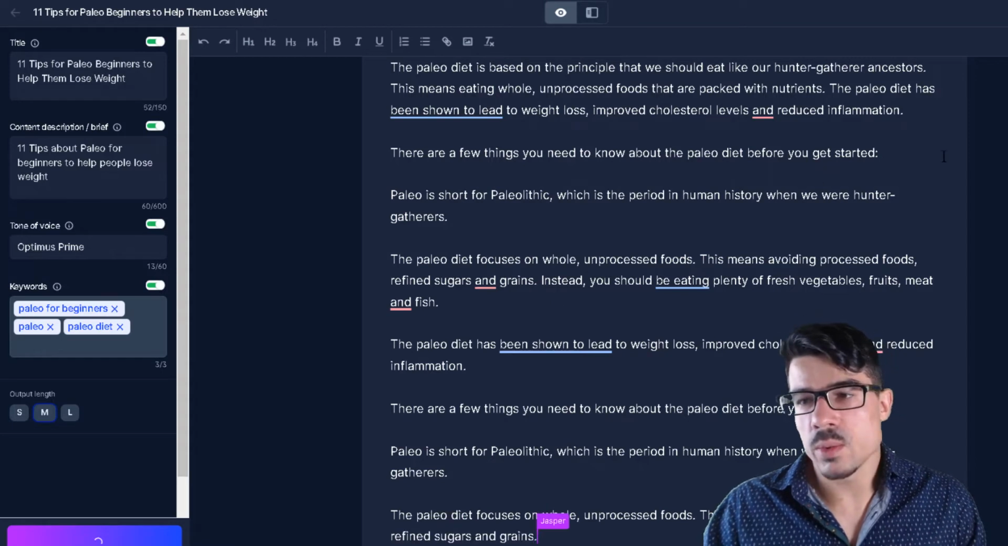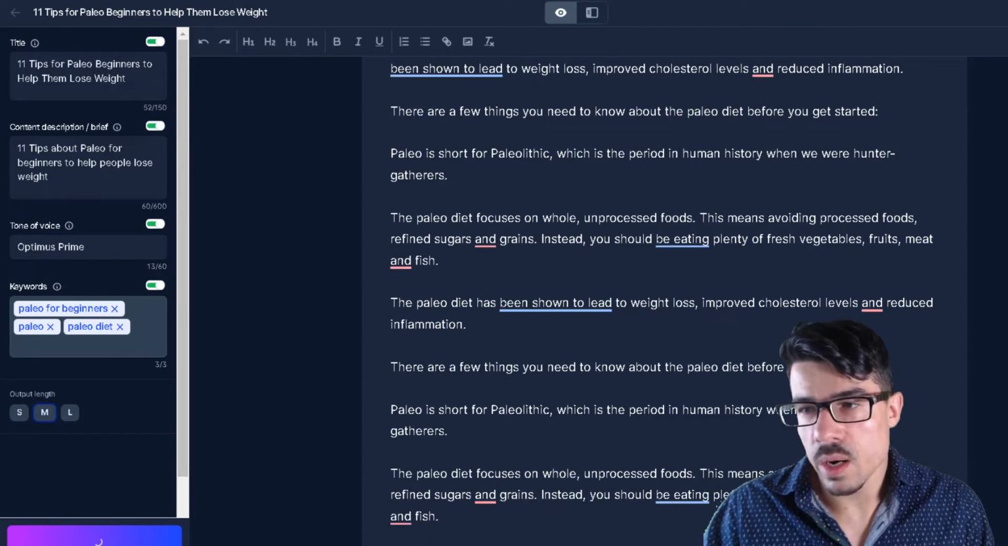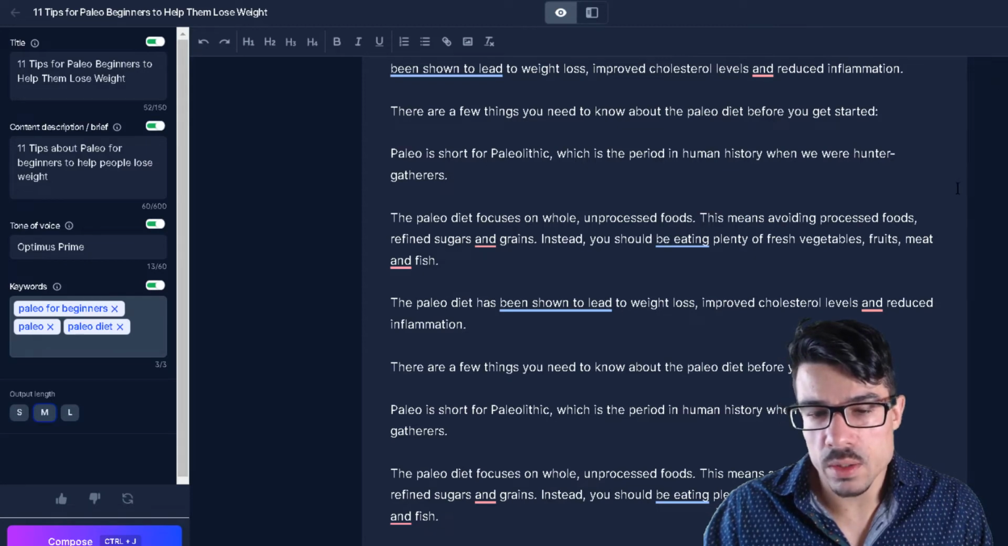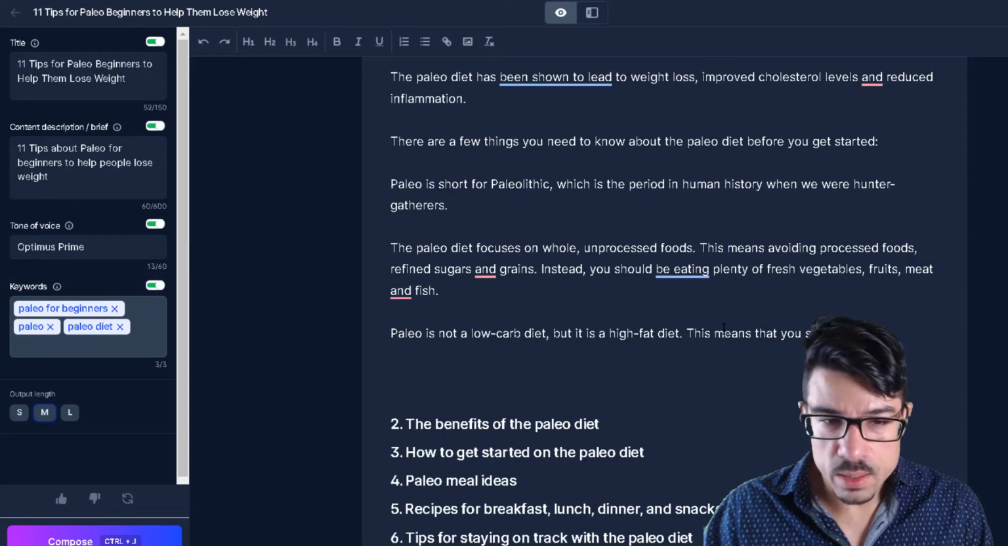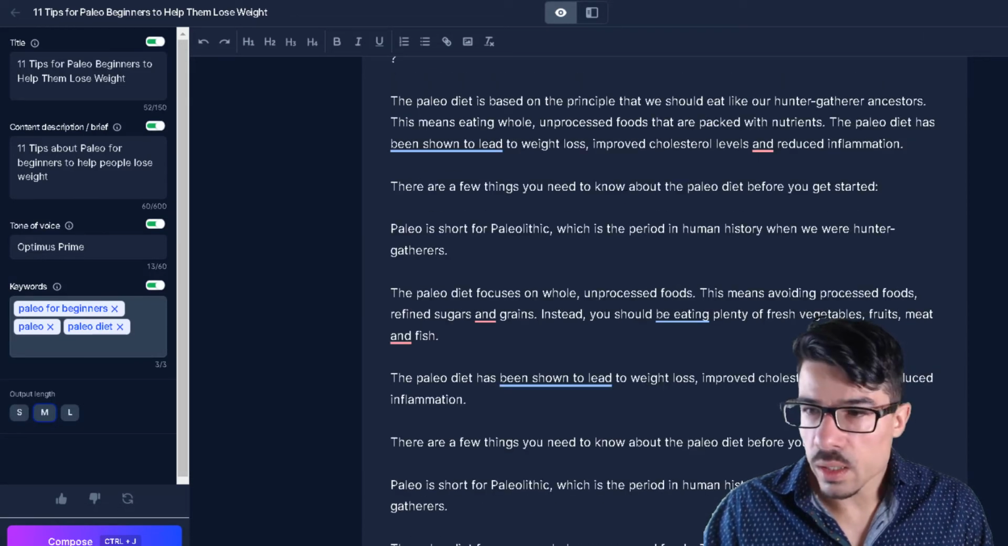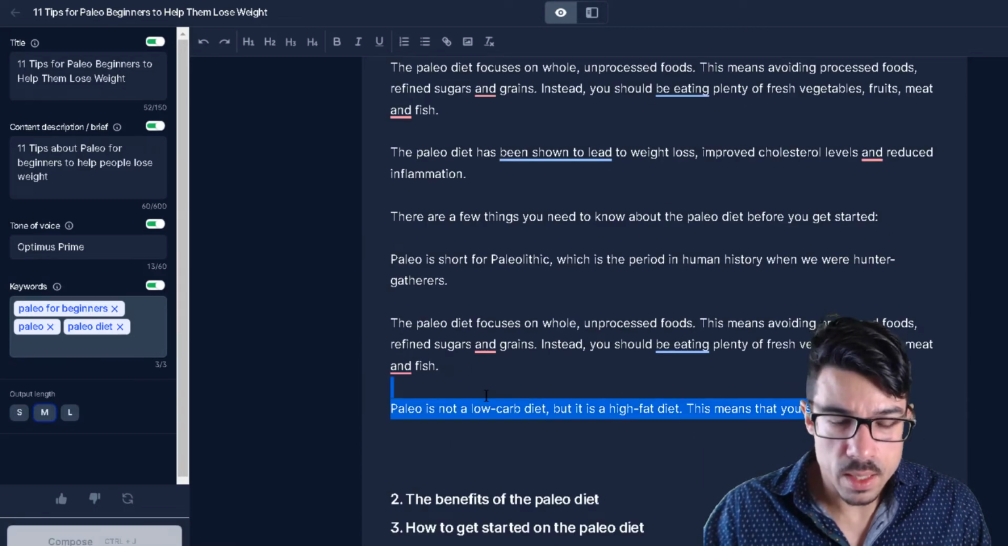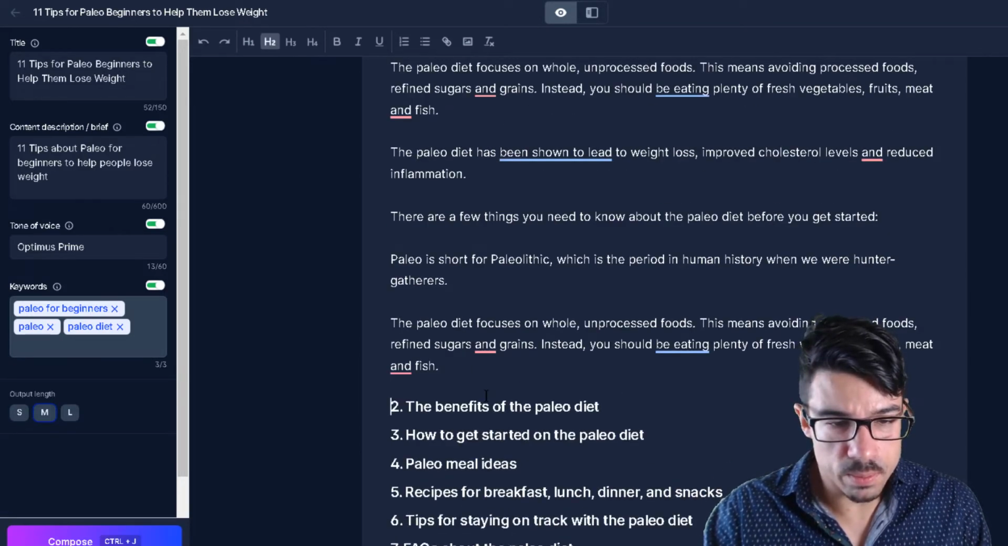And also this integrates with Grammarly, as you can see. I have Grammarly integrated, and you also have Copyscape if you want to check whether the content is unique or not. And as you can see, we quickly already have 331 words. Of course, I would need to read this, but let's go to another bullet point.